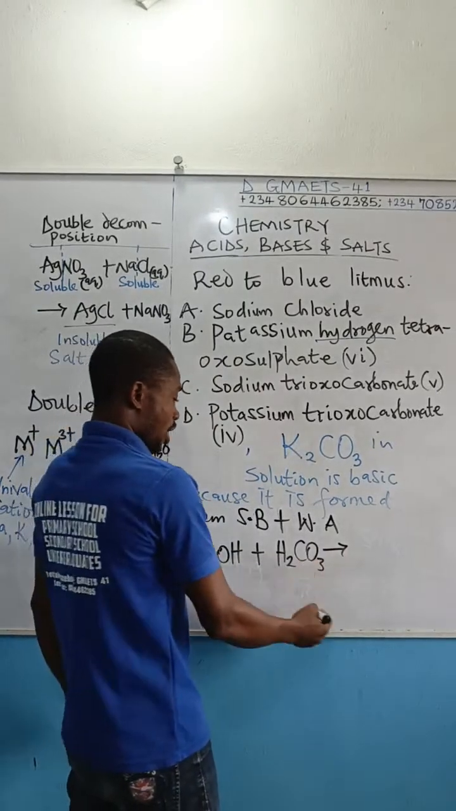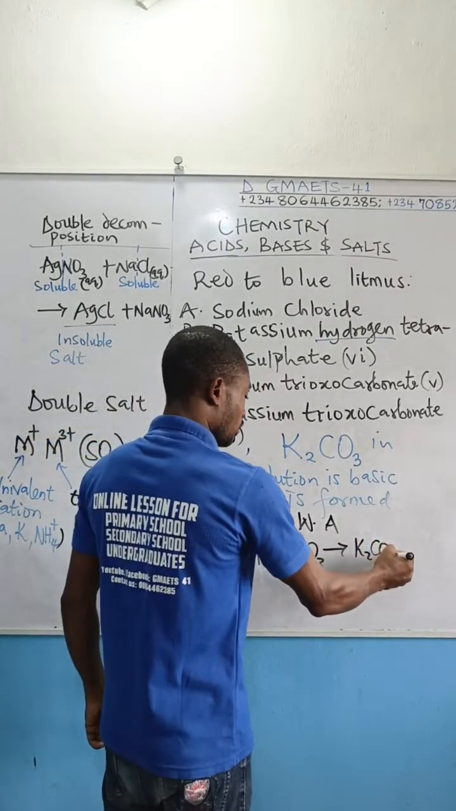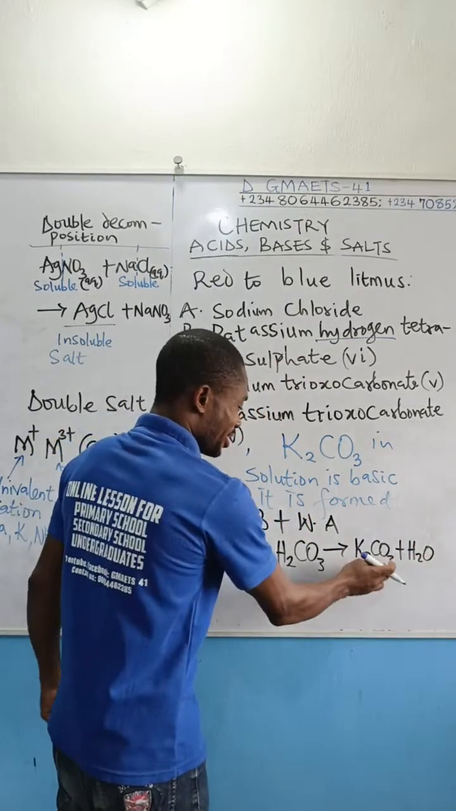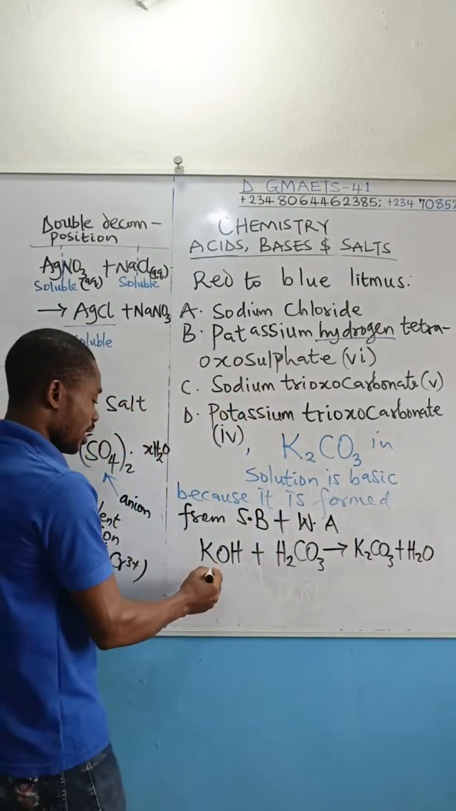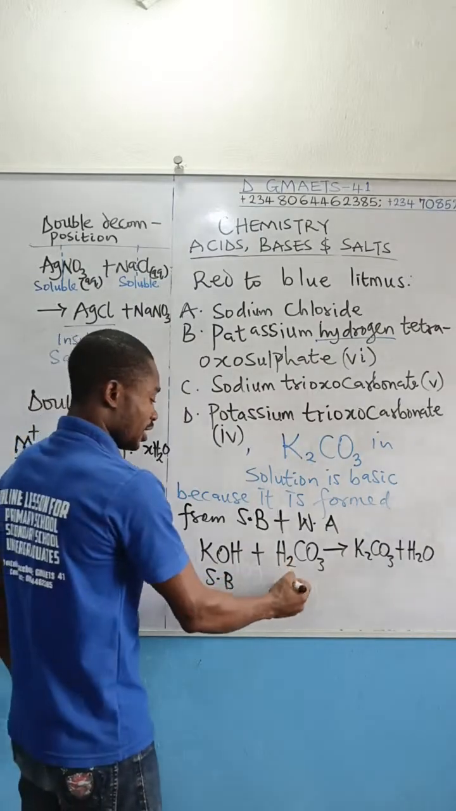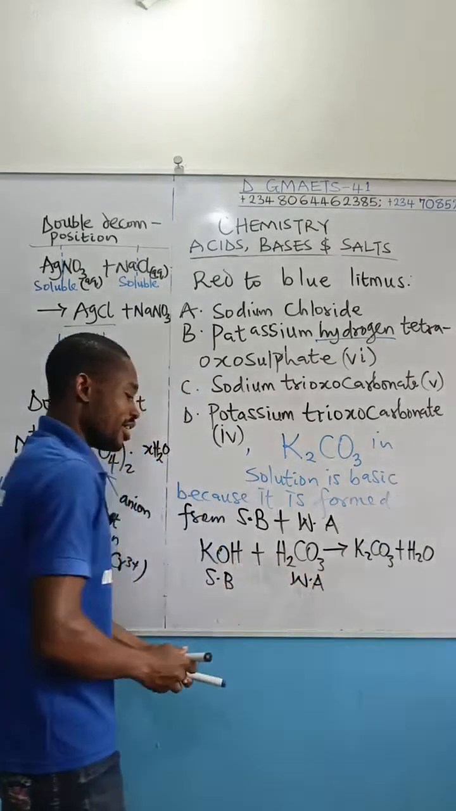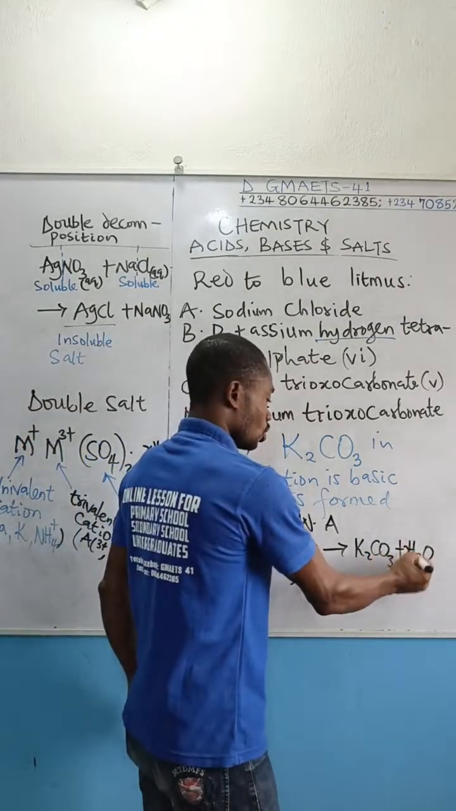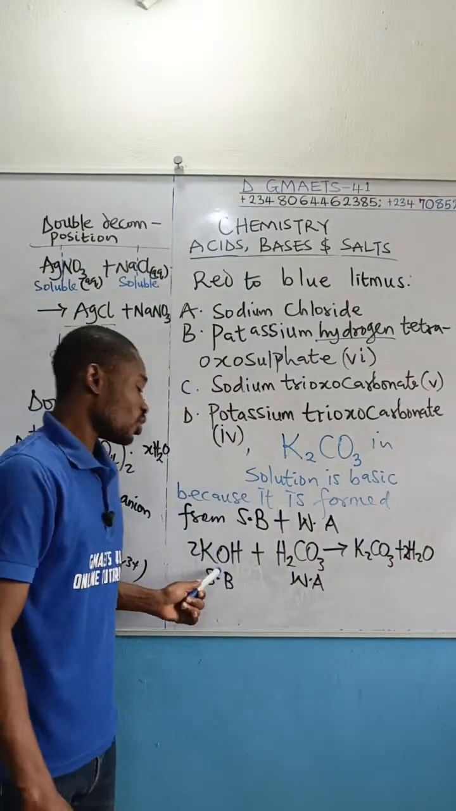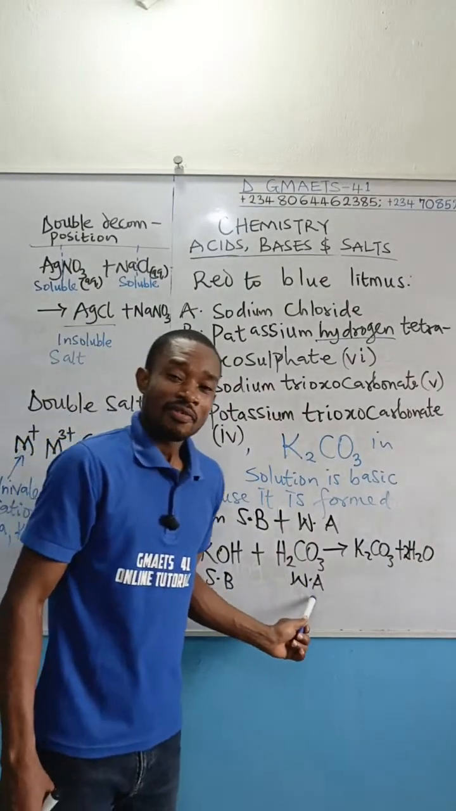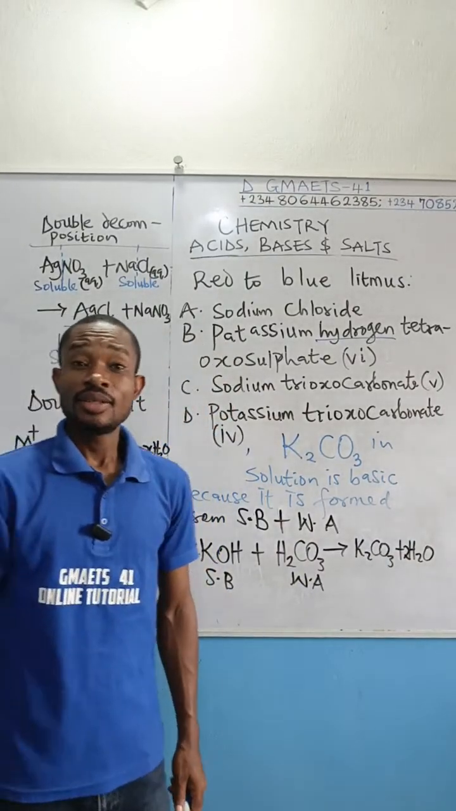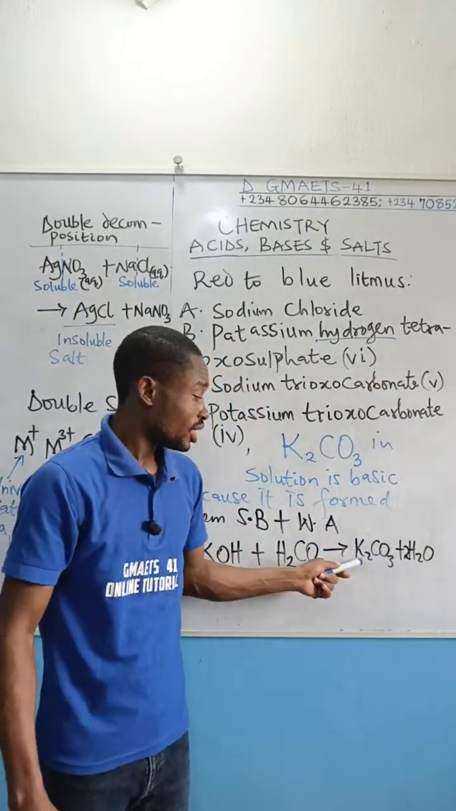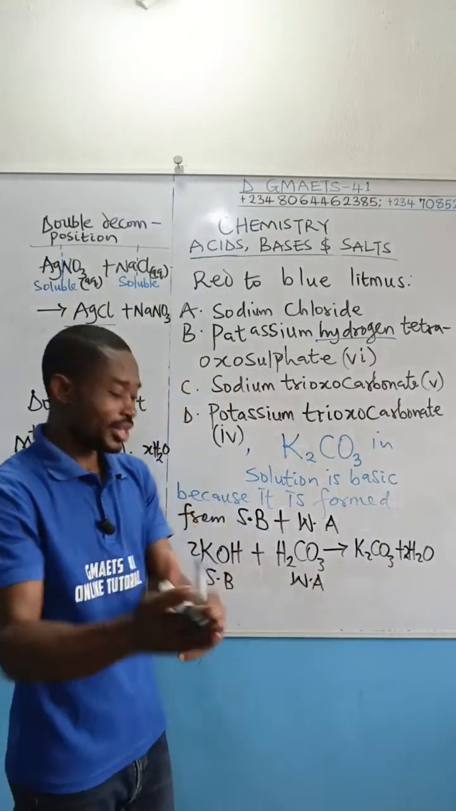Okay? So when this reacts, you're going to get K2CO3 plus water. So this salt is basic because the base is a strong base and this is a weak acid. If I balance this, it should be 2 and then this should be 2. When this strong base fights with this weak acid, because the base is strong, it will overpower. So the salt that is formed, its solution will be basic.